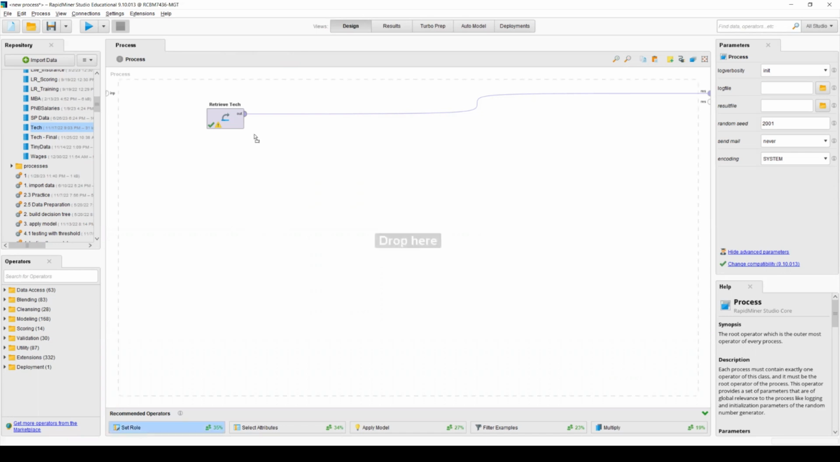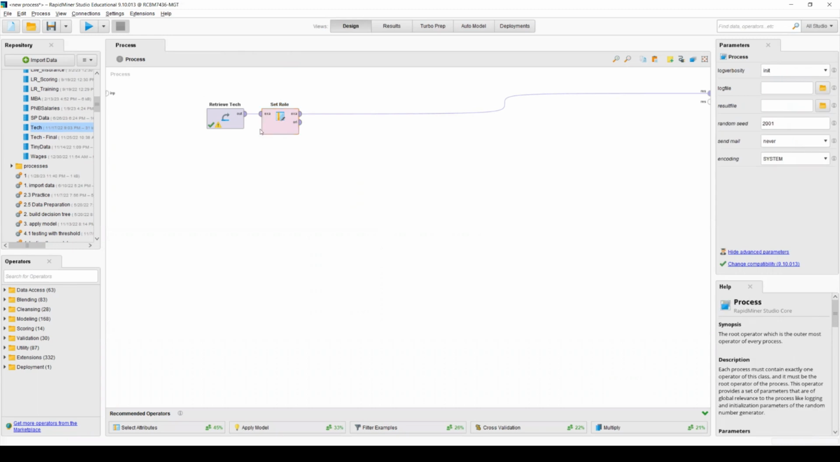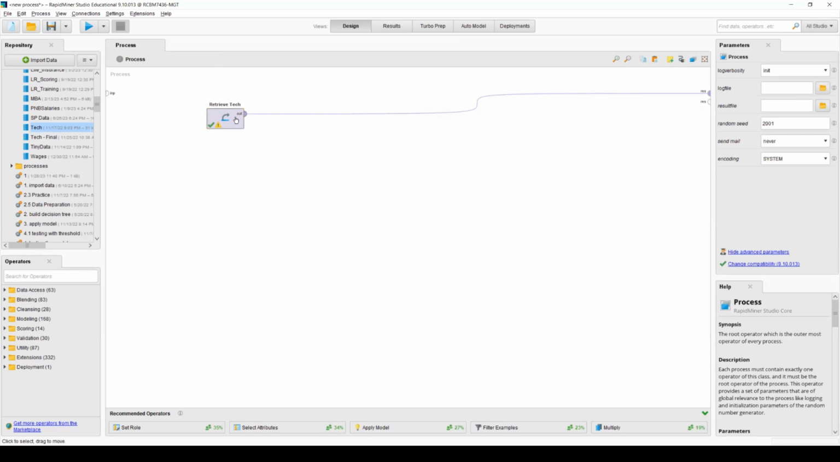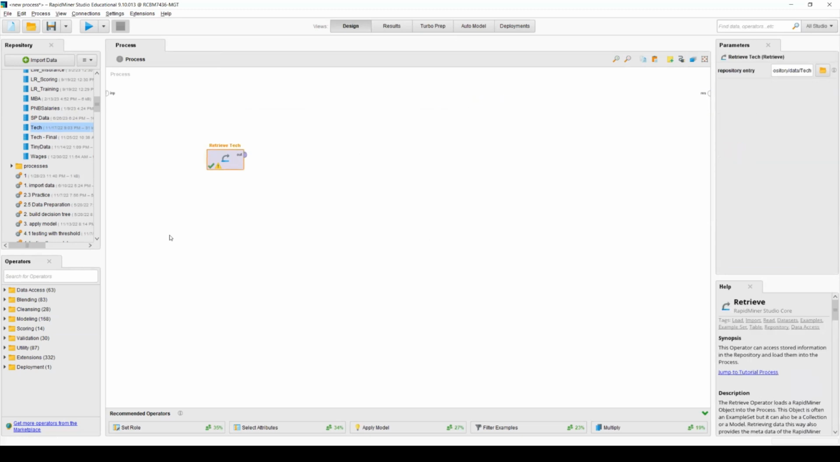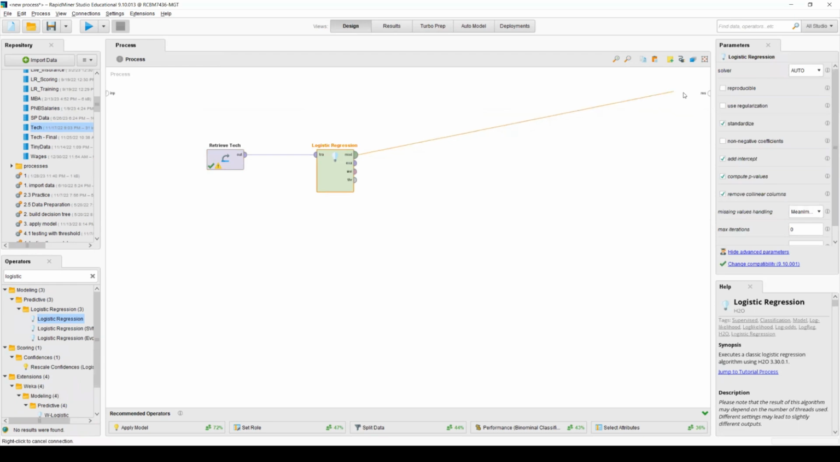And if you haven't done anything yet about set role, you can go to set role and decide the target variable. In my case, it's the tech benefit. And you can select label. In my case, I already did, so I don't need to. So retrieve tech, and the only thing I'm going to do, I might want to split data. Okay, let's do this one first, and then I'm going to split. So I'm going to use the logistic regression. And then I'm going to connect. I'm going to see the model. And I might also want to see example.